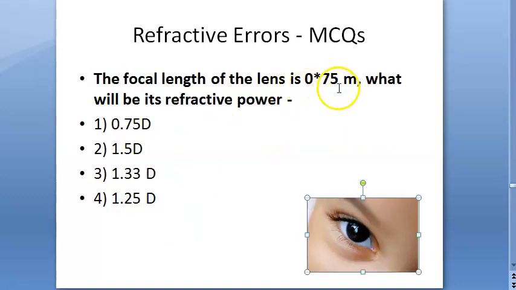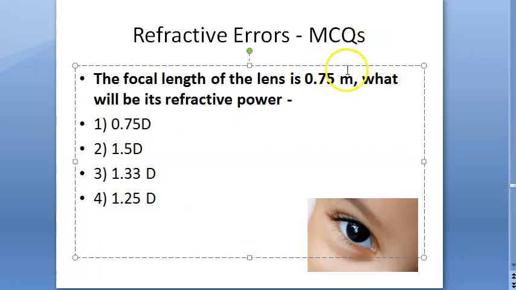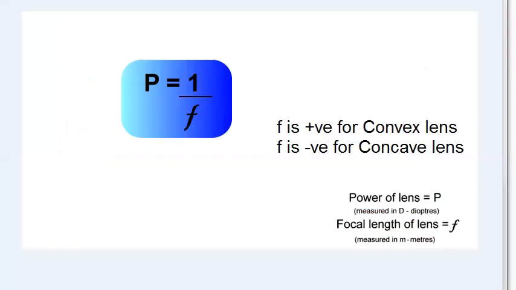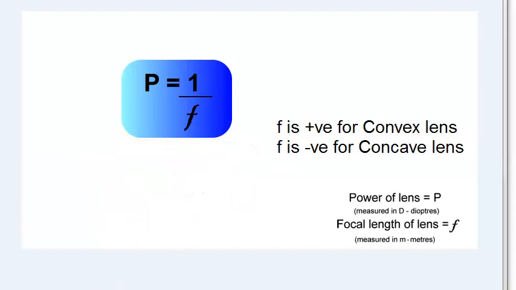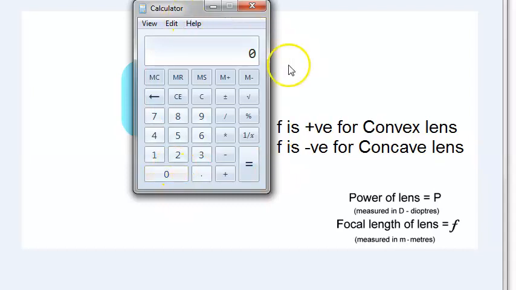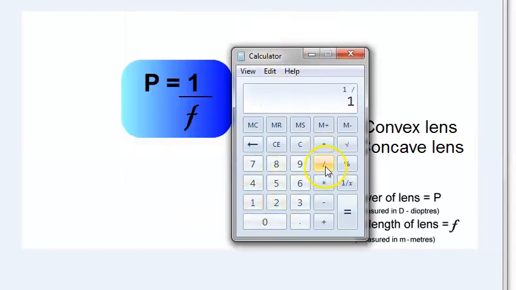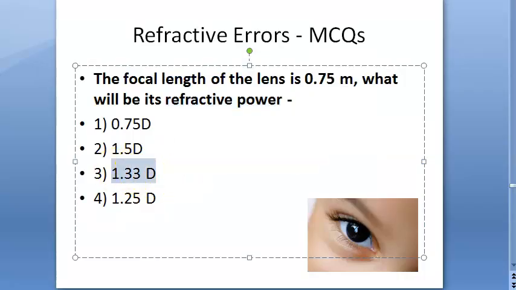Leave this. Focal length of lens is 0.75 meter focal length. What is the refractive power? So, do you remember this formula? So let's apply this. P is equal to 1 by F. F is given as 0.75, right? So let's calculate this. Where's the calculator? Here it is. 1 divided by 0.75. So answer is 1.33. So 1.33 diopter is the answer.